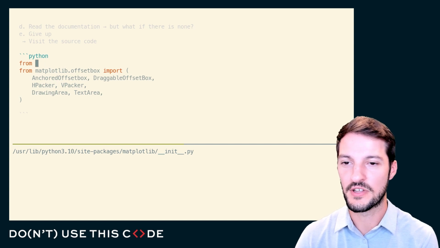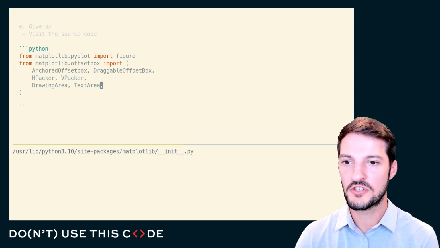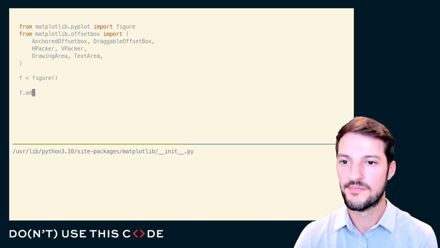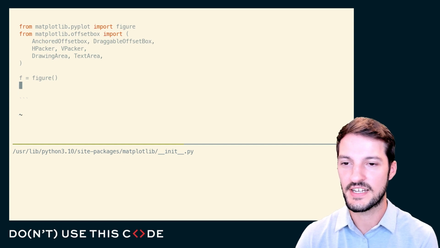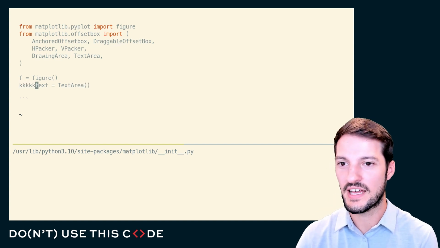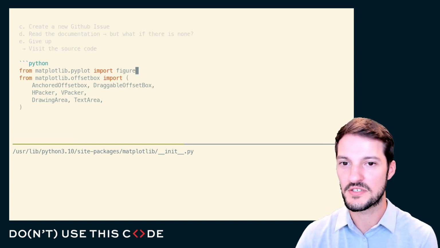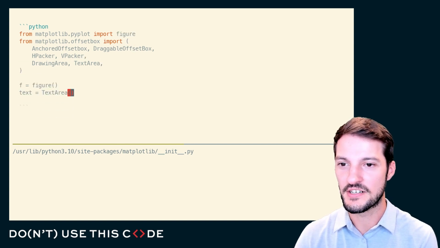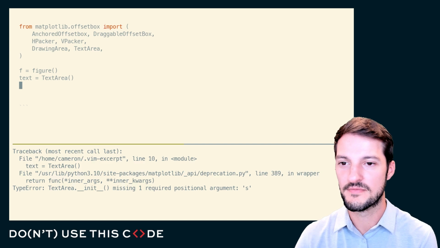So we'll just go ahead and get rid of that old import. And we'll grab our own figure, and we'll just start here. And text area, so my text will be a text area. And let's go ahead, maybe I'll actually import subplots instead of just a figure. We'll keep it as figure for now. And so I can instantiate a text area, and let's just see if this runs.